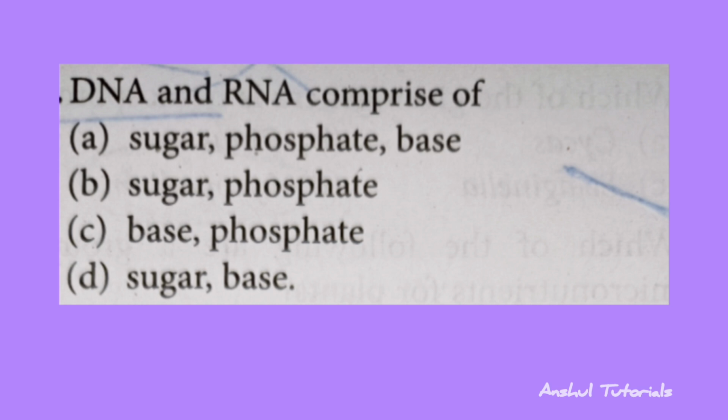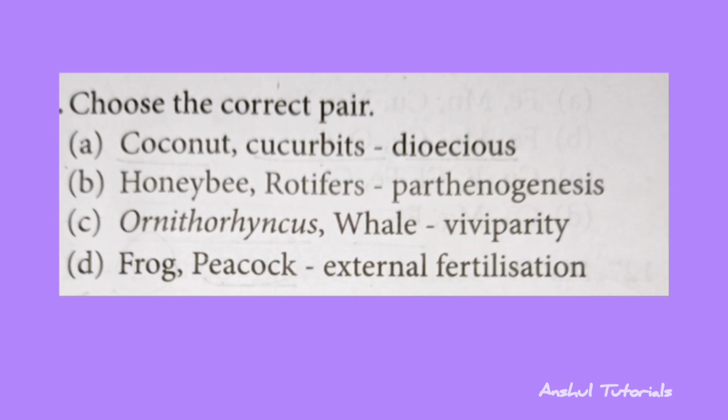DNA and RNA comprise of. So the correct answer is option A, that is sugar, phosphate and base. And the next question is, choose the correct pair. So the correct answer is option B, that is honeybee, rotifers, parthenogenesis.